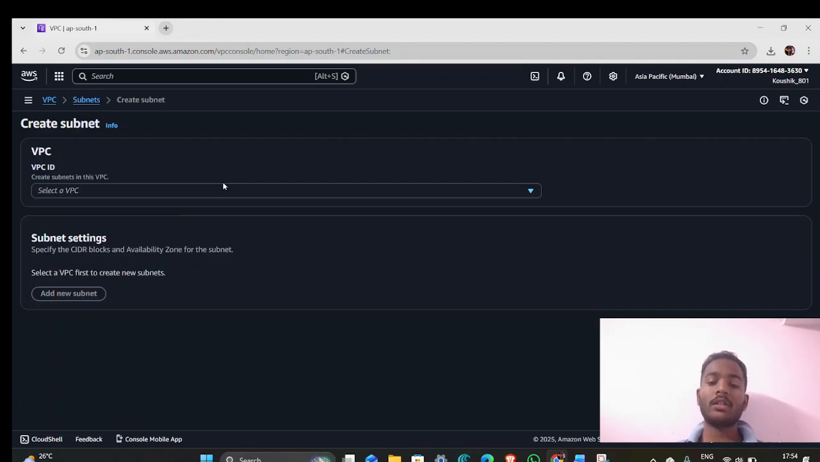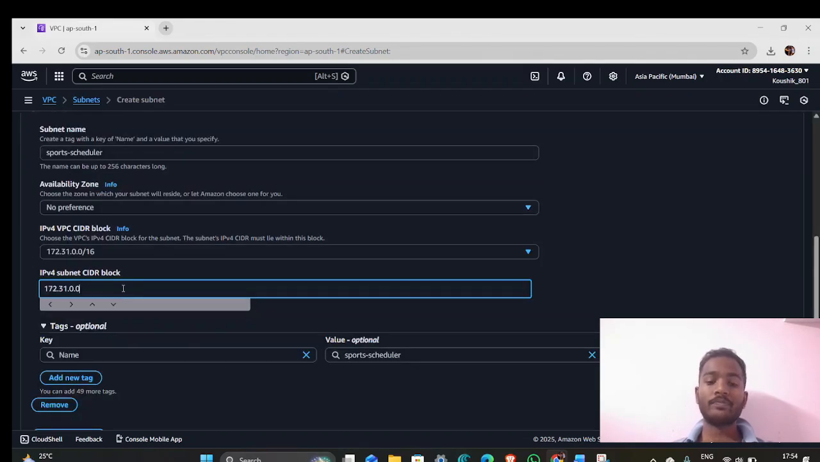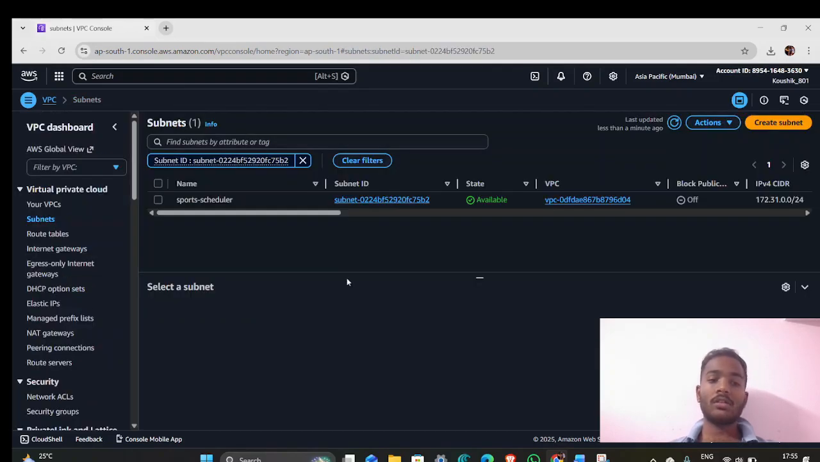Here I created a subnet named sports scheduler with the CIDR block. This subnet belongs to the Mumbai region and will be used to launch our EC2 instance. We can create the subnet.